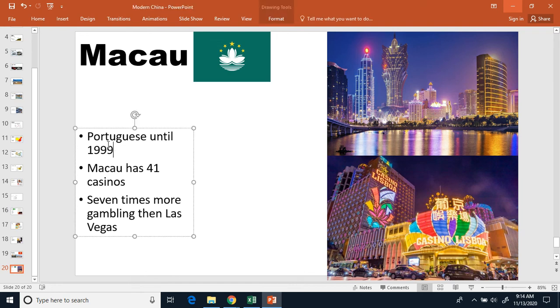Let's go ahead and make a 1. We're going to write down Portuguese until 1999. And that's Macau. All right, so that's everything for kind of modern China that we needed to talk about.